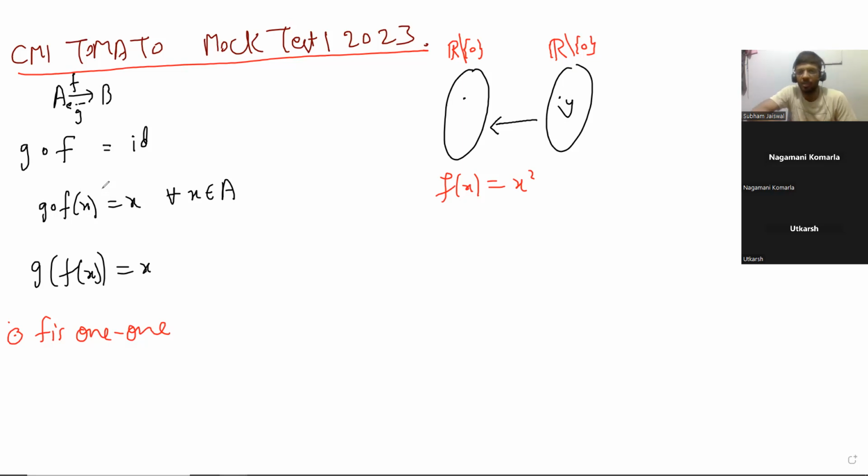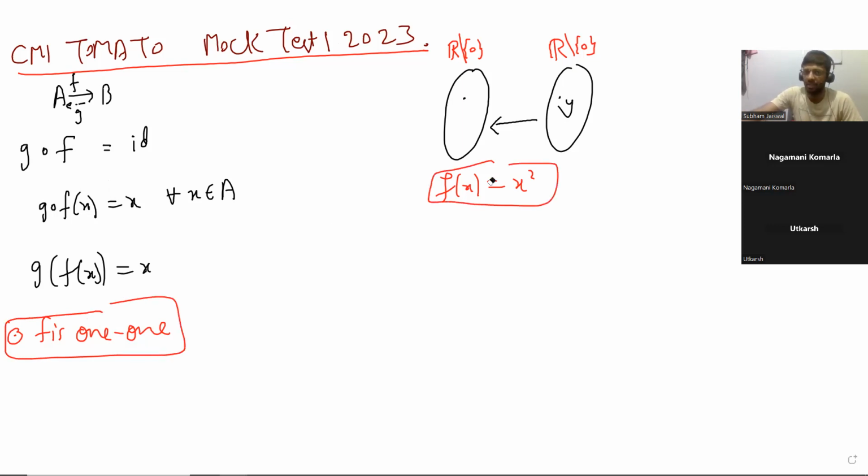Wait, sir, I am not getting how f of x equals x square is not working over here. Because it is not 1-1. Any example has to be 1-1 because we have proved that. It's not like I am making the question difficult. f being 1-1 is a consequence, and f is not this. f is not 1-1. So this can never work.